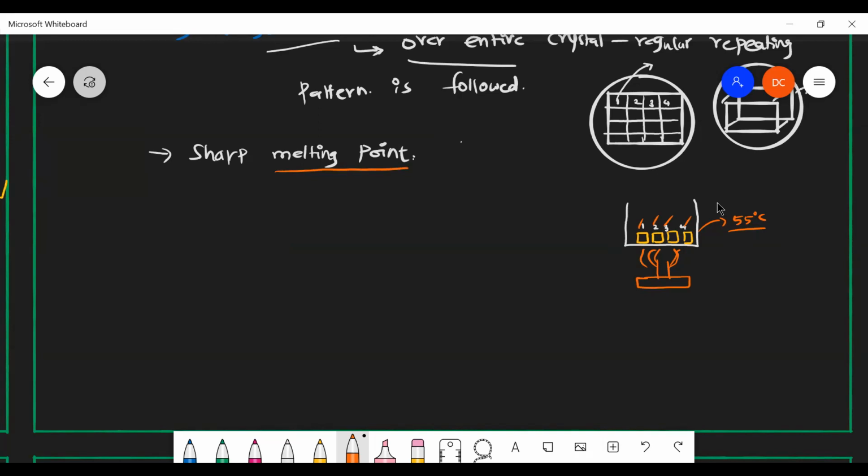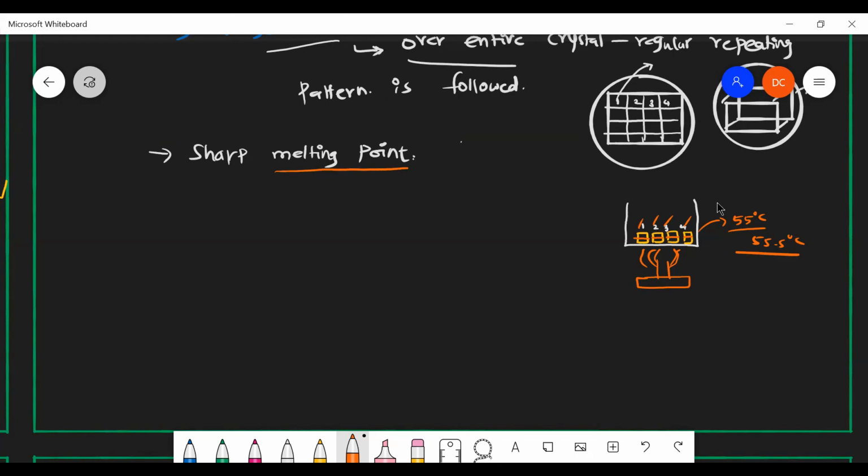Suppose at a particular temperature, say 55.5 degrees Celsius, crystal 1 is getting half melted, crystal 2 will also be half melted, crystal 3 will also be half melted, and crystal 4 will also be half melted. Half the crystal is getting melted above its melting point. You assume it.